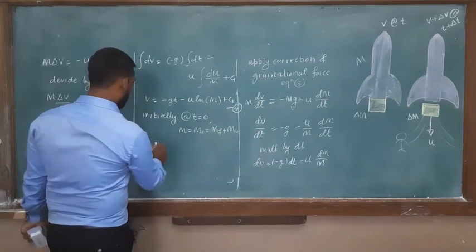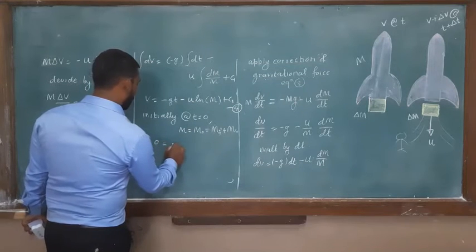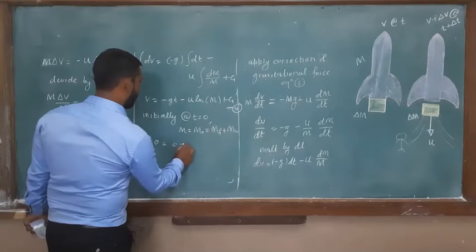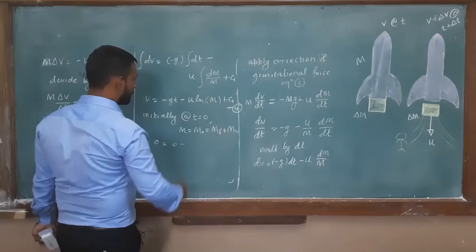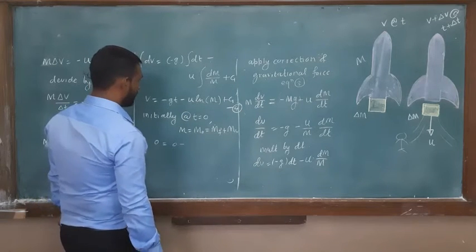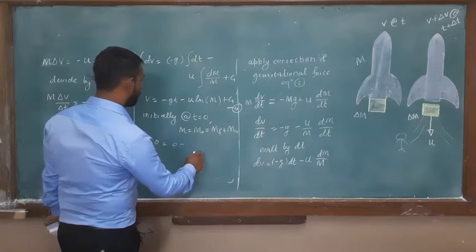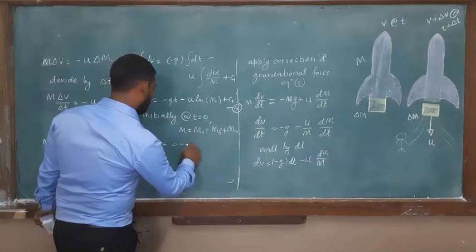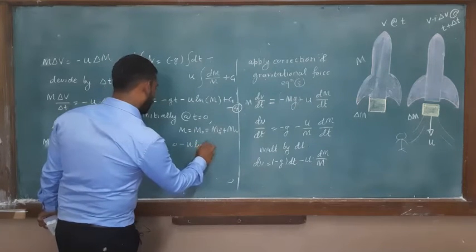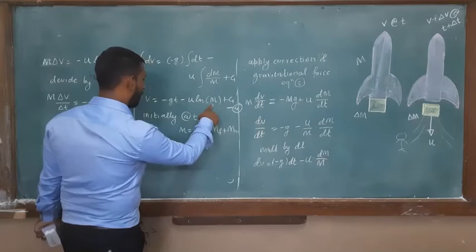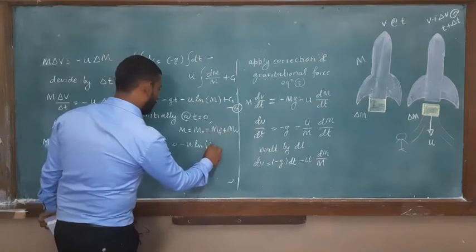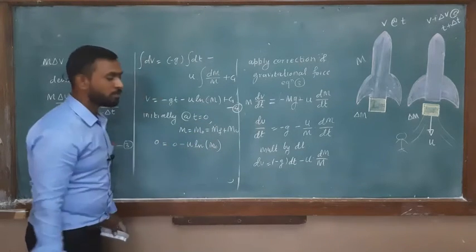So v is again 0 initially, minus 0 minus again these. Okay, so this u ln of, instead of m, what is the value? We have m0.